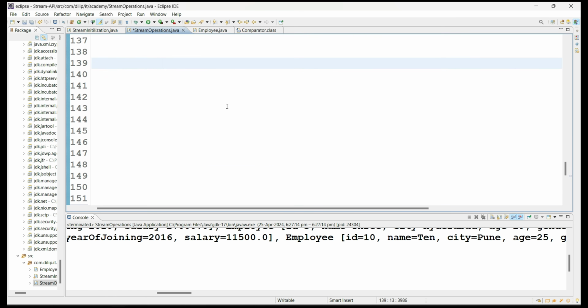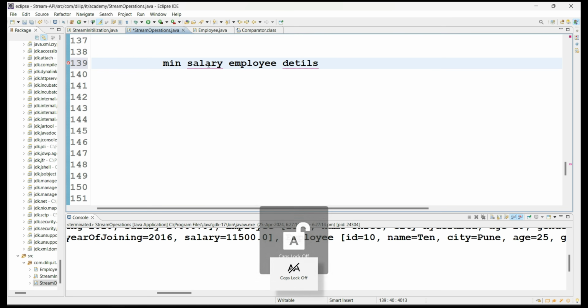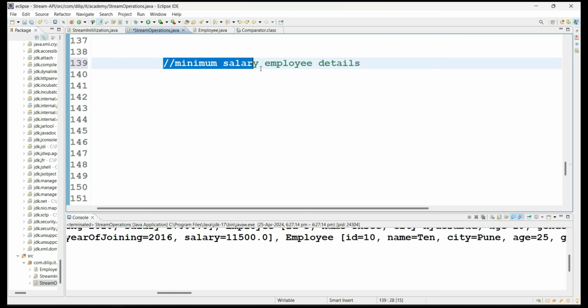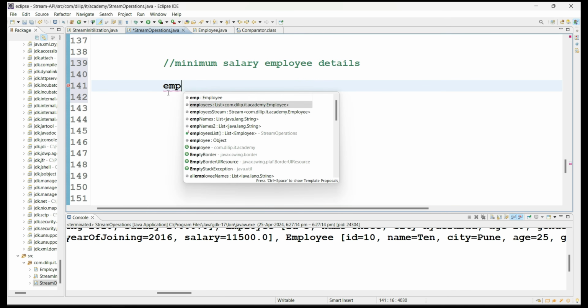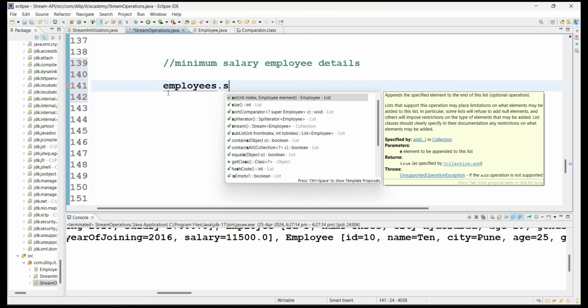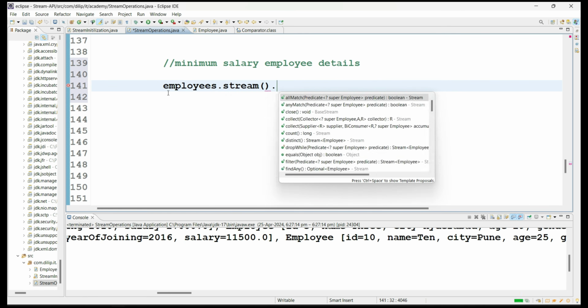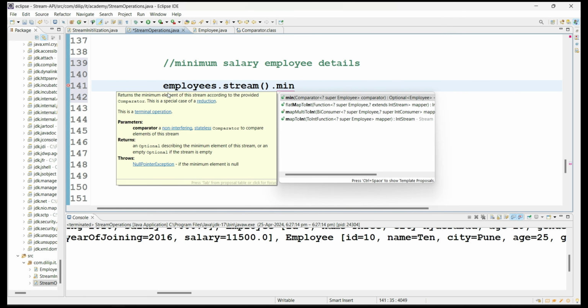For example, I have to get minimum salary employee details. Out of all the employees, whoever is having the minimum salary, those employee details I have to get. So the functionality is what? Minimum of salary, and that employee's details we have to get. Okay, let's create the employees. From the list we are creating the stream object, and from that stream object let's see what method we have, guys. The min method with a comparator argument.